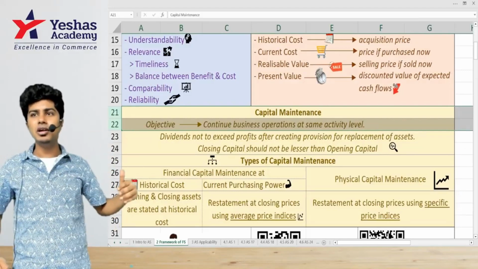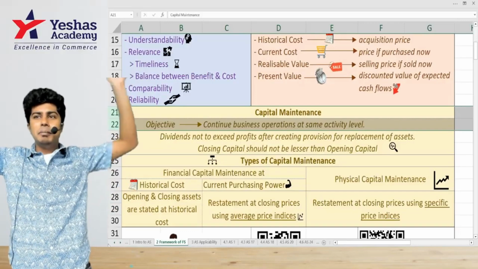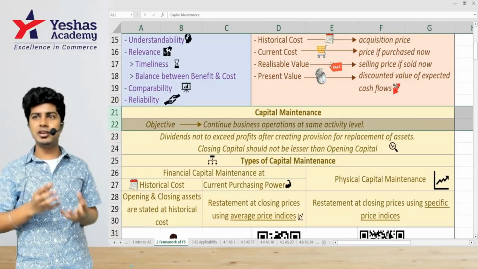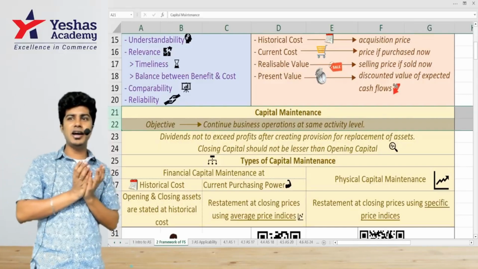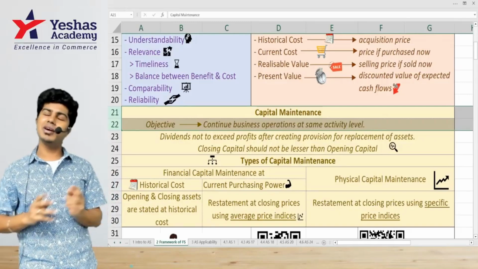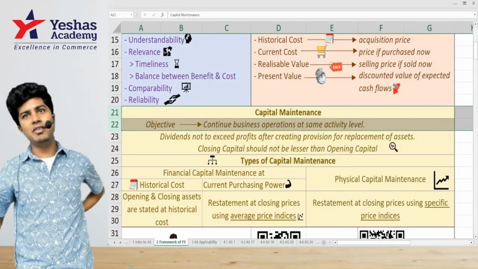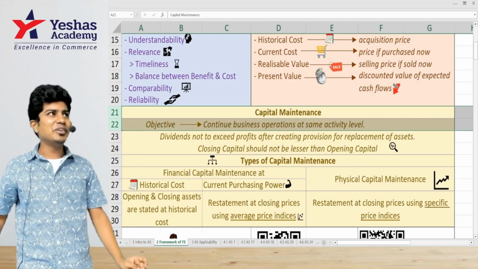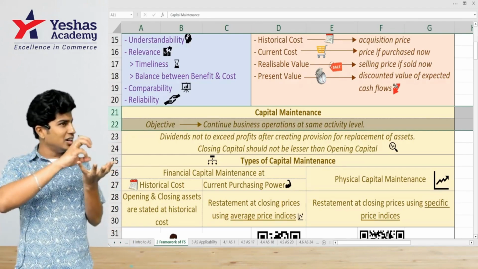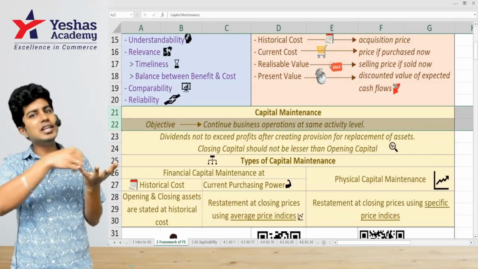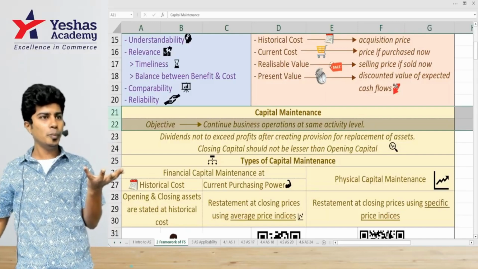That's when the business will grow. If not, the market price will keep growing and the business will not grow. One fine day, you will also have to pack up and go. You will go very soon. Why? No food to eat at home means you will go. So that can't happen. So what do you do? Out of the profit earned, 20,000, you cannot even withdraw the full 20,000. Some money you would have to leave there. Only some money you can take home.